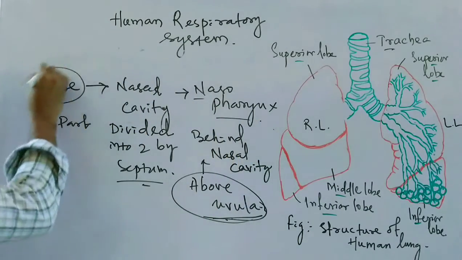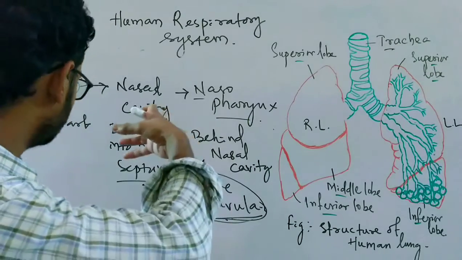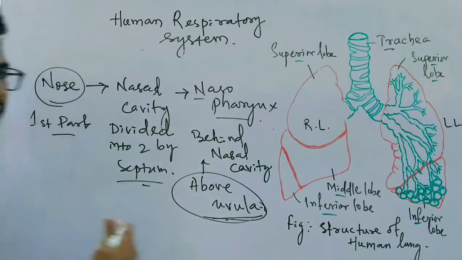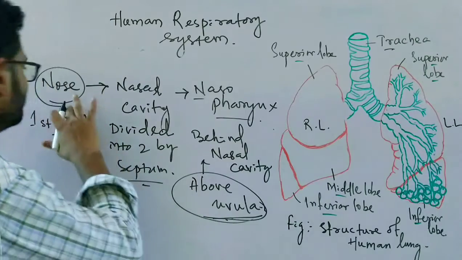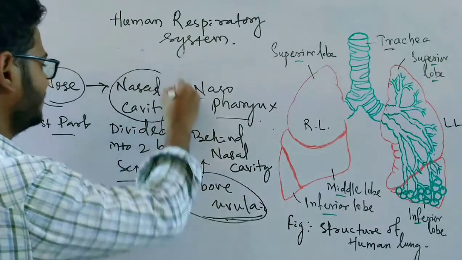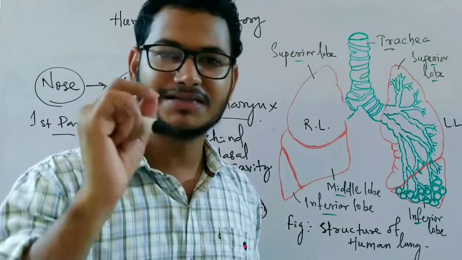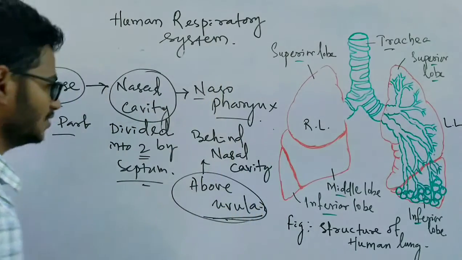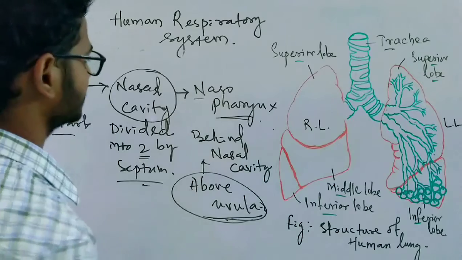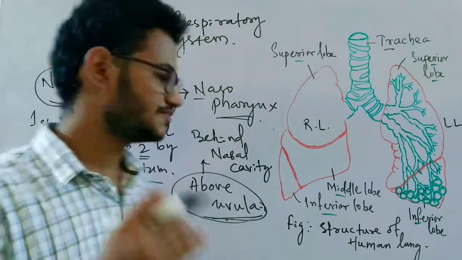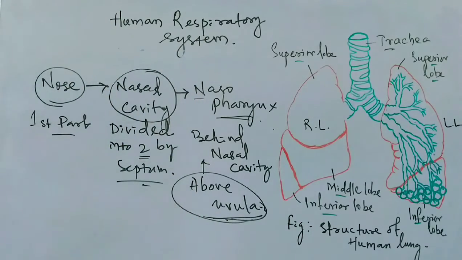So the nose or the external nostrils is the first part, and it receives the atmospheric air. Then the air travels to the nasal cavity, which is divided into two separate chambers by the septum present in between, and finally it reaches the nasopharynx, which is present behind the nasal cavity above the soft palate.